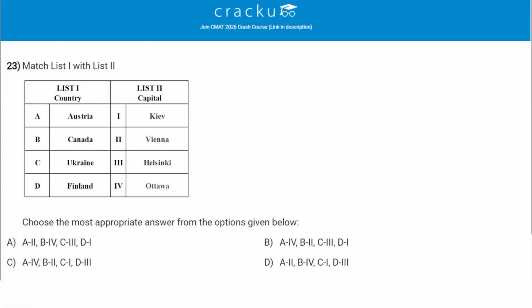In the next question, I have been given the countries with their capitals. Let's read the countries. Austria. The capital of Austria is Vienna. A goes with 2. Canada. The capital of Canada is Ottawa. B goes with 4. Ukraine. The capital of Ukraine is Kiev. C goes with 1. Finland. The capital of Finland is Helsinki. D goes with 3. So it is A2, B4, C1, D3. So correct answer is option D.